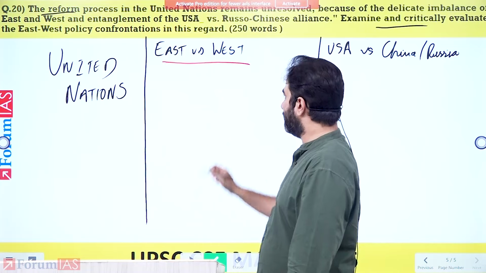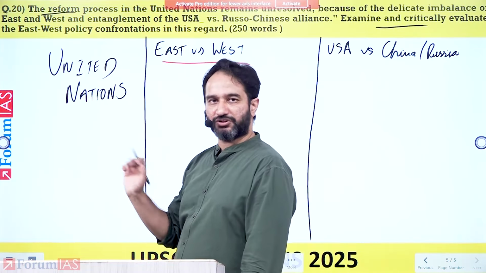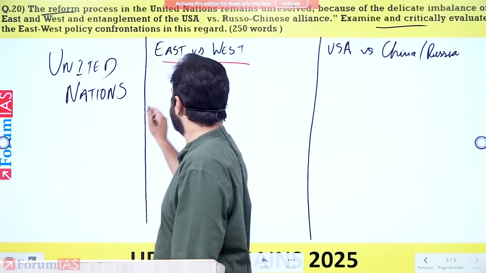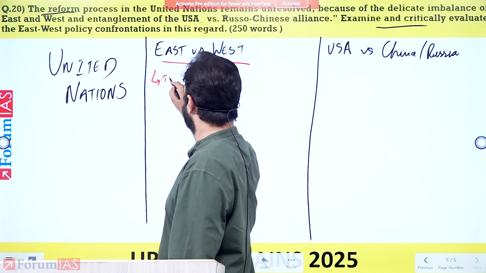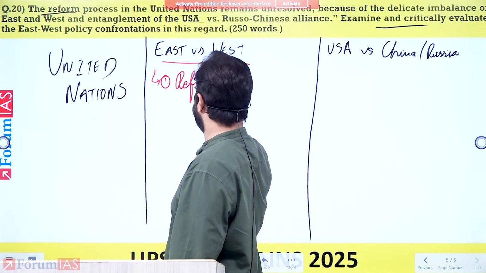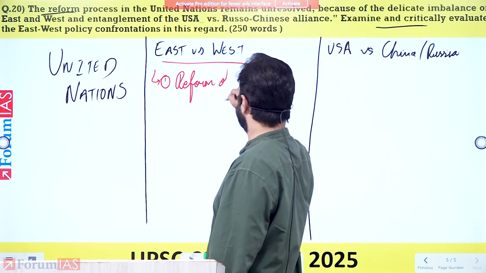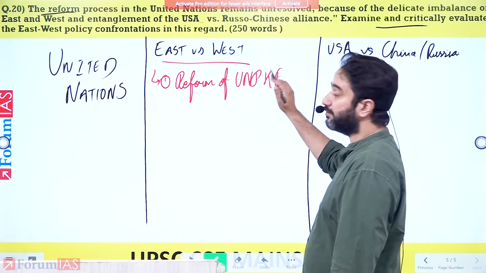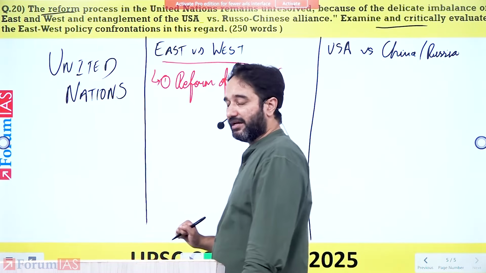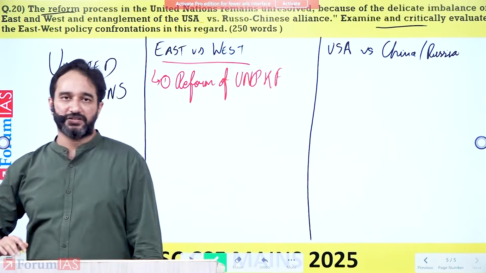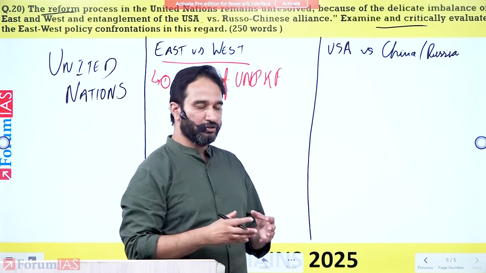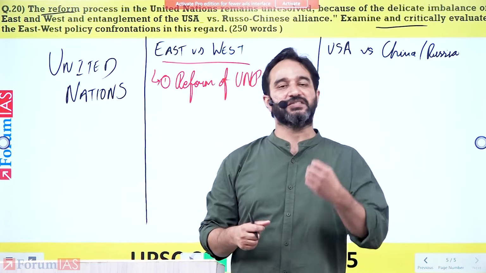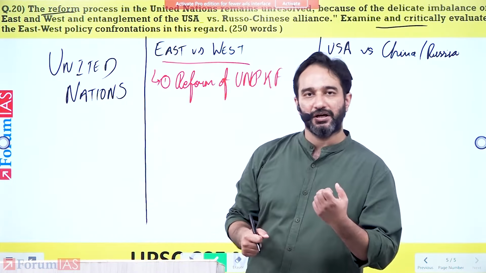Now, if you look at the first part of this, you have to talk about what are the problems between the East and the West in relation to the United Nations. One of the first differences that you can talk about is reform of the UN peacekeeping forces, right? One of the things that the East, in particular India and the African countries, have asked for is that when the mandate of the UN peacekeeping forces is set, it is decided by the UN Security Council.